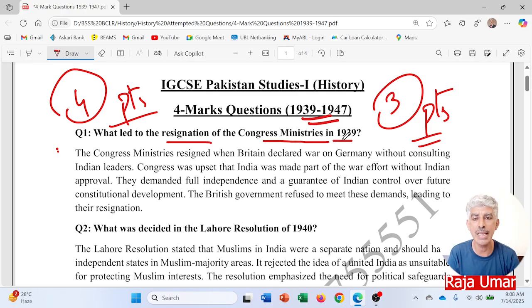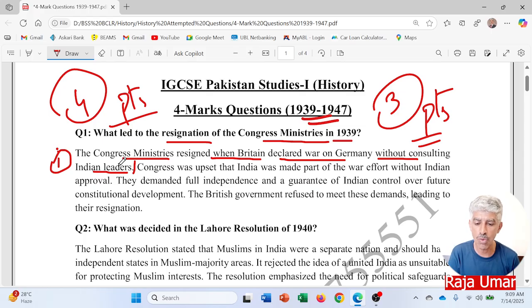As we have already studied, the Congress governments were established in the 1937 elections, as per the new constitution of the subcontinent, the Government of India Act 1935. Those ministries resigned just after 2 years. And what were the reasons? The Congress ministries resigned when Britain declared war on Germany without consulting Indian leaders. So this is point number 1. The Indian leadership was not taken in confidence regarding the decision of the British government to jump into World War II.